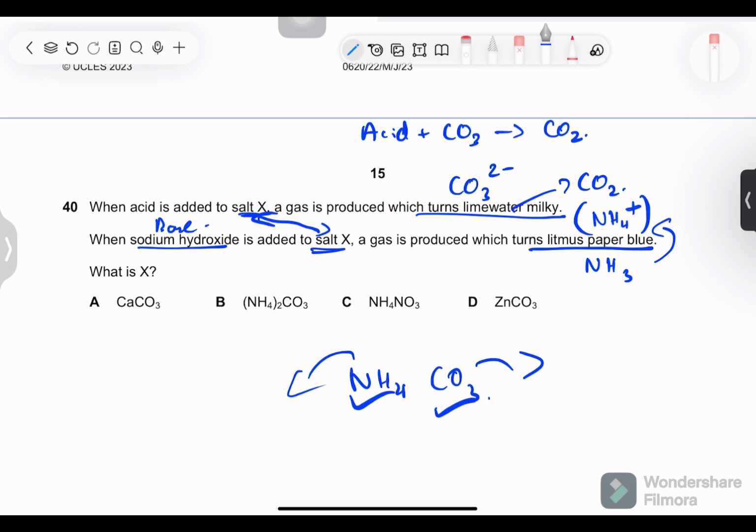So the only option we have is B. This has calcium, this has nitrate, this has carbonate but does not have ammonium. So option B.